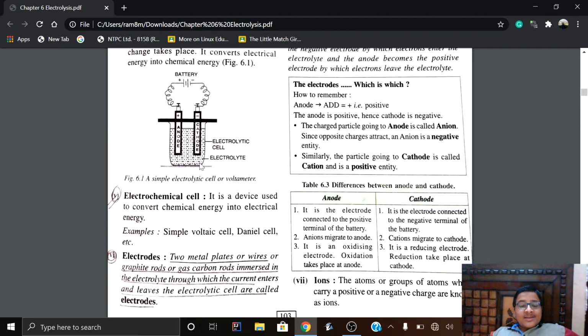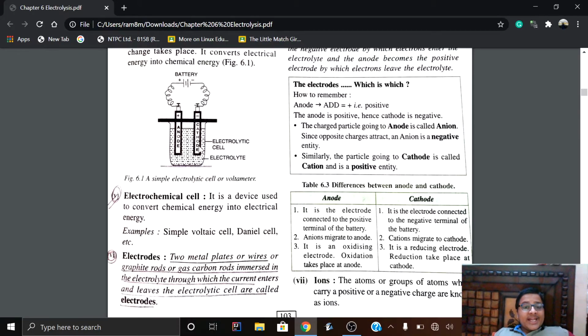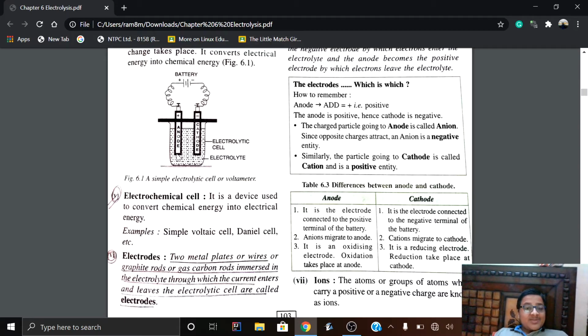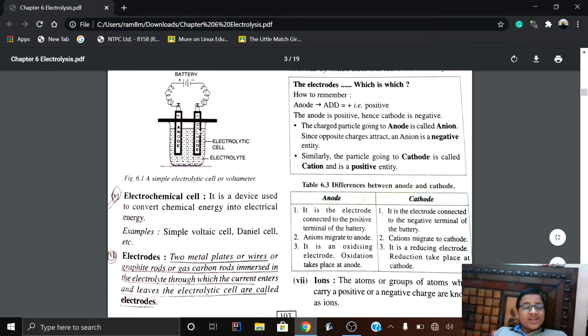So when the cation comes to the cathode, it accepts the electron. Another point: if you ask how the cathode is giving one electron to the ion, the answer is, as we know, an electron is left behind by the chlorine ion. This electron will move through the circuit and come to the cathode, and when the cation, suppose an Na plus ion, comes here, it will accept that electron, become a neutral atom, and get deposited at the cathode.